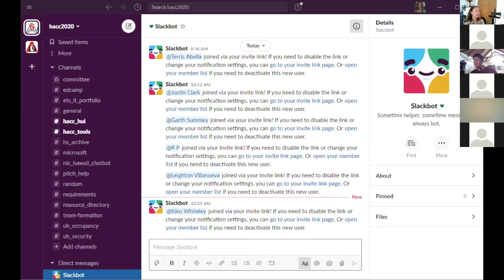I do want to reiterate one thing that George mentioned. There's a HACC rules link on the HACC website, and I try to be very clear to you all about what you need to be aware of. One of the things you most need to be aware of is open source.